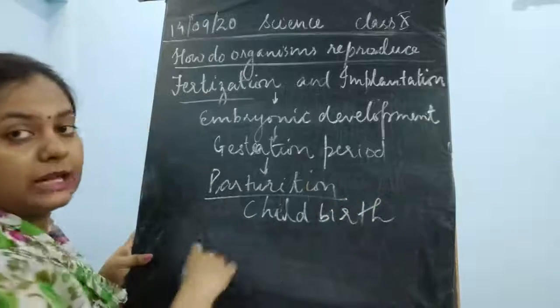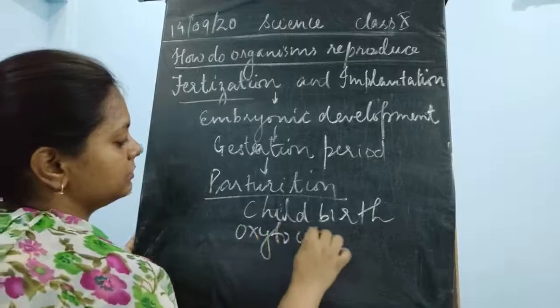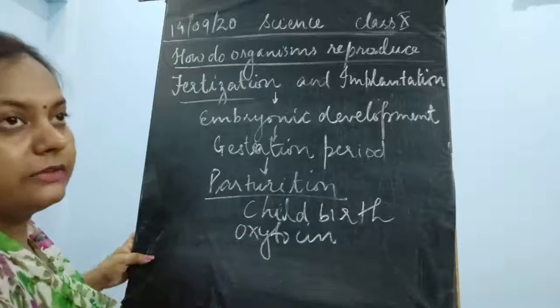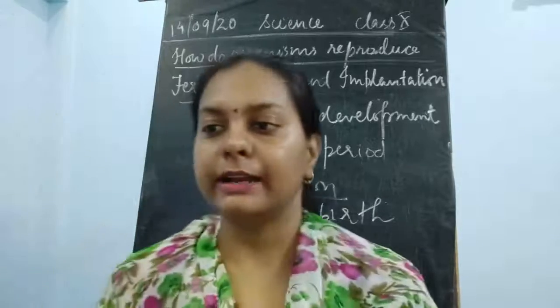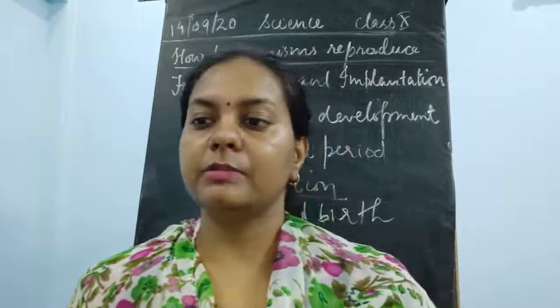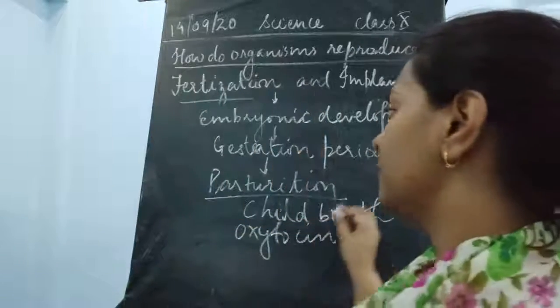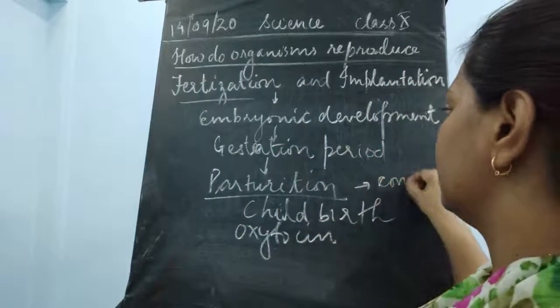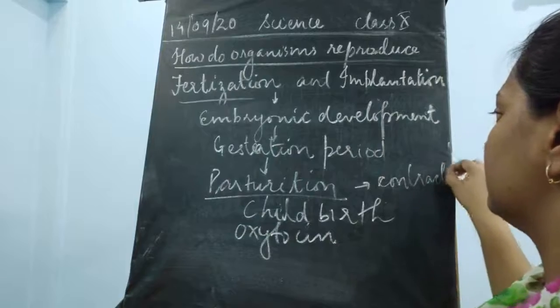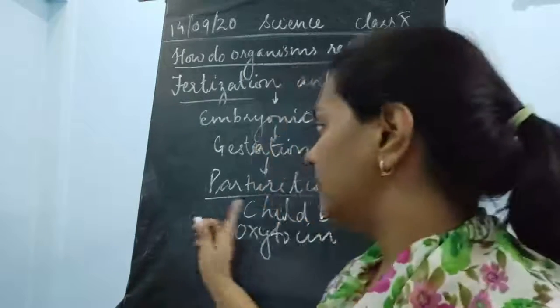This is guided with the help of the hypothalamus and the pituitary, because this oxytocin stimulates the positive feedback in the brain, and then the contraction of the uterine wall takes place. This is said to be the parturition.